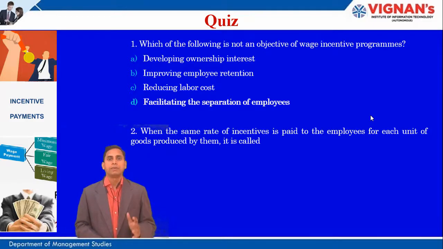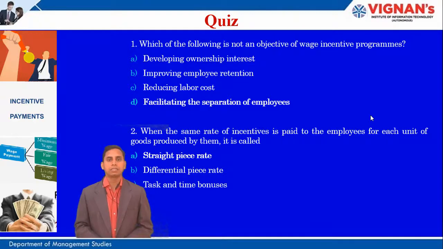And the second: when the same rate of incentive is paid to the employees for each unit of goods produced by them, it is called straight piece rate, differential piece rate, task and time bonus, or none of the above. Exactly, it is the straight piece rate system.